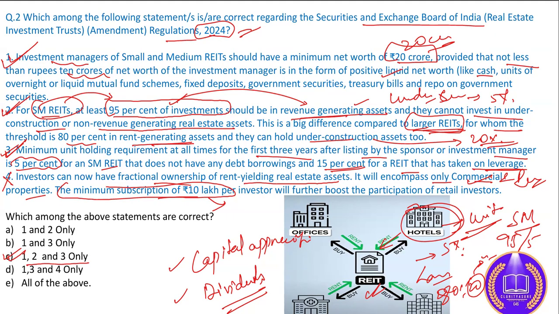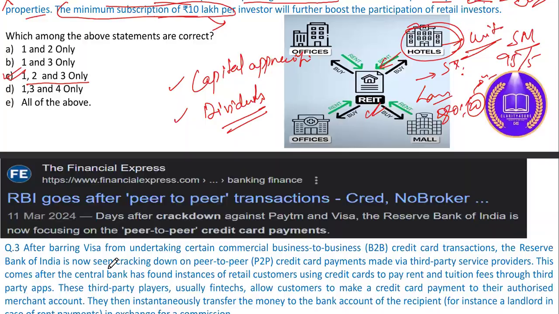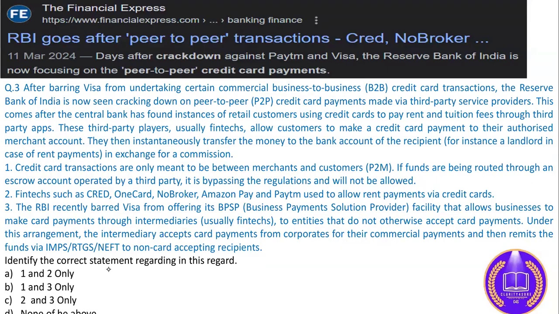So here you have to see that commercial as well as residential properties. However, the minimum subscription, remember the minimum subscription means fractional ownership. Fractional ownership, remember this term, has been introduced in this SEBI regulation 2024, and this amounts to around rupees 10 lakh. Okay, a person can invest a minimum of 10 lakh rupees in order to get the ownership of those real estate. Let's see another important article.